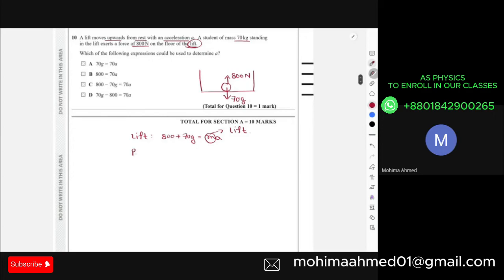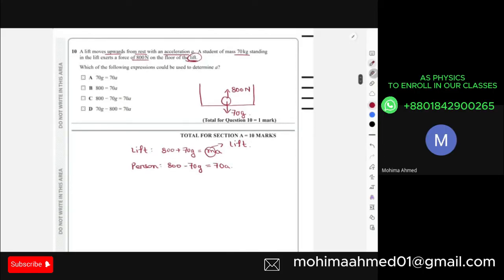So then you write down the equation in terms of the person, and you have 800 minus 70g equals 70a. Now we can complete the equation because we knew the mass of the person. So which is option C, right? Option C is the correct answer. Right. Is there any problem from this part? No, teacher. No, ma'am. Okay, if there is no problem, then we're going to move on to this.